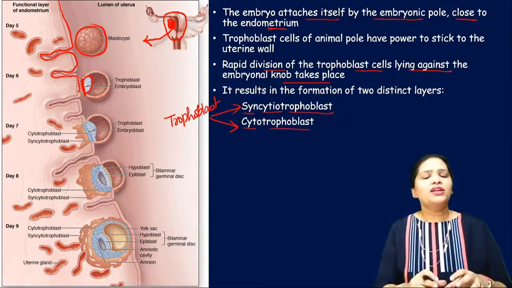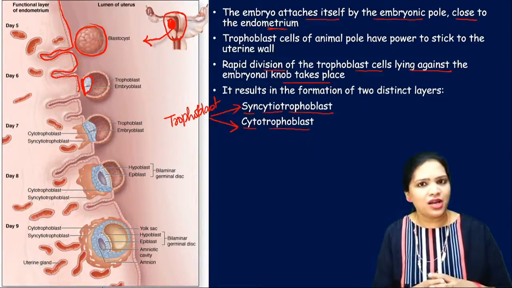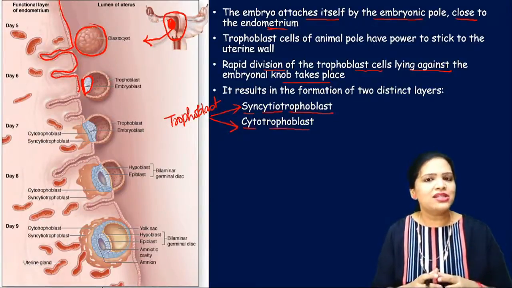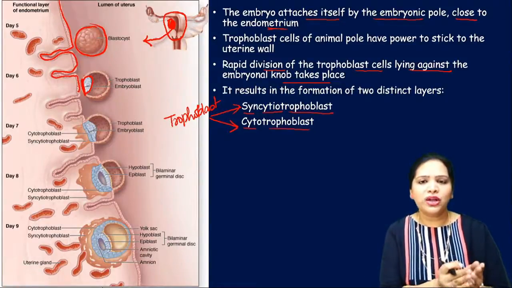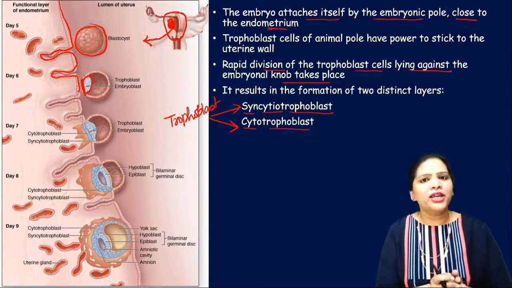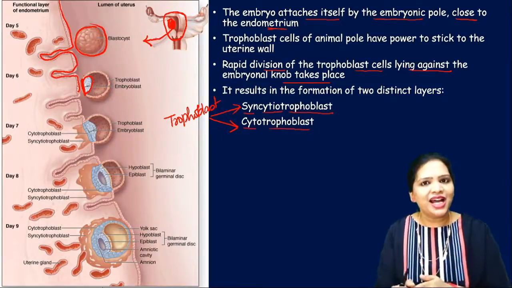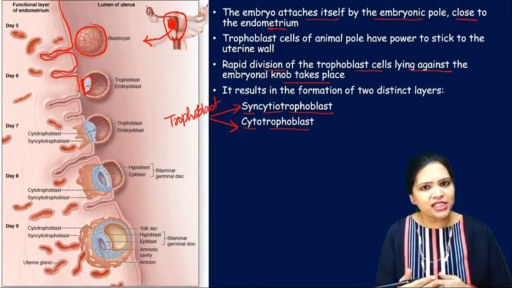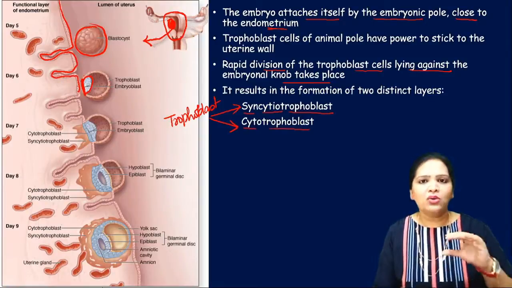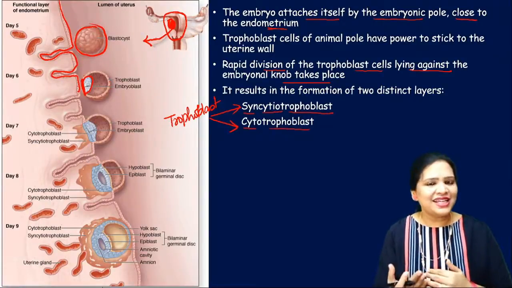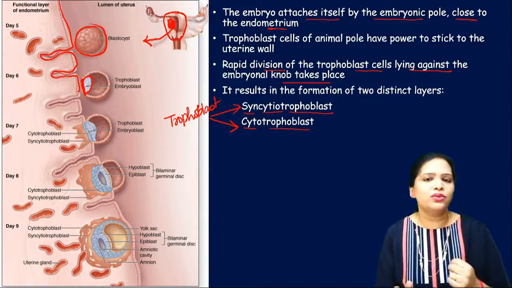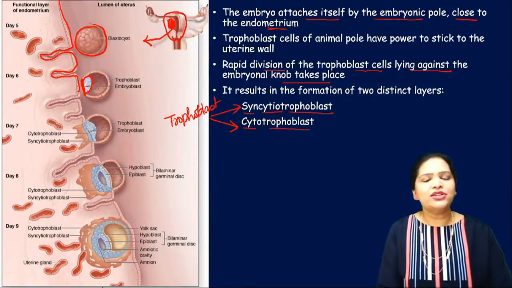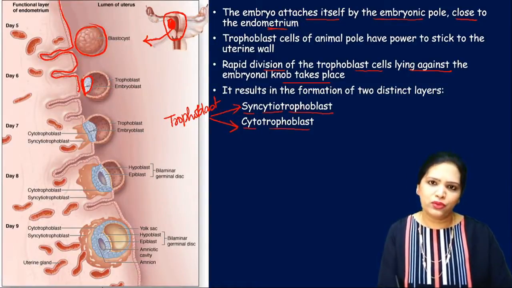We are talking about how implantation occurs. Implantation starts from the blastocyst stage. When the blastocyst comes in close contact with the uterine wall, the zona pellucida gets detached and the trophoblast, the outer layer of cells, gets exposed. Once it attaches to the uterus wall, it starts dividing rapidly and produces two groups of cells: syncytiotrophoblast and cytotrophoblast.